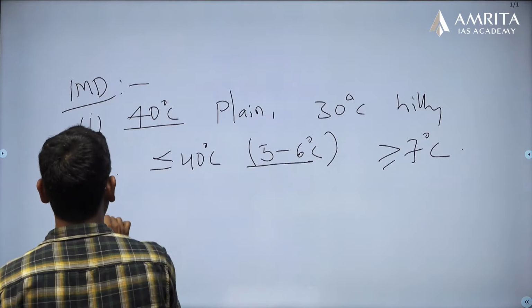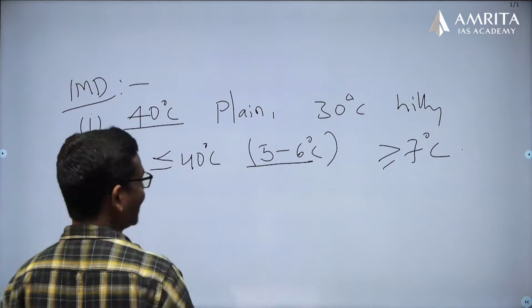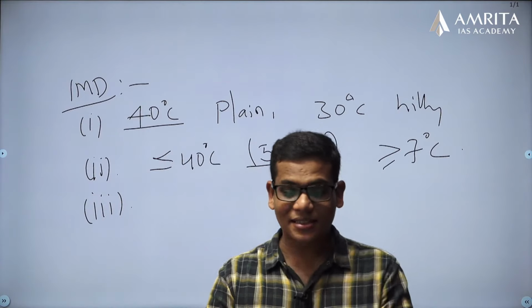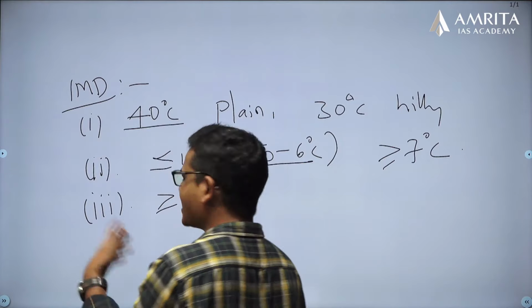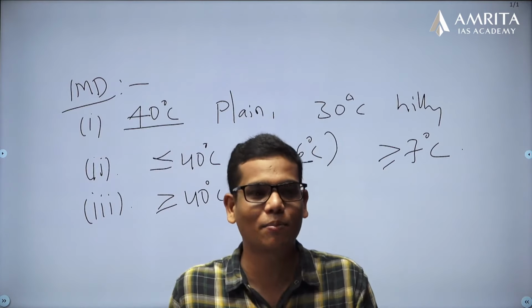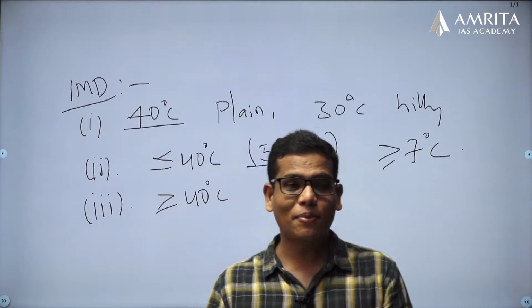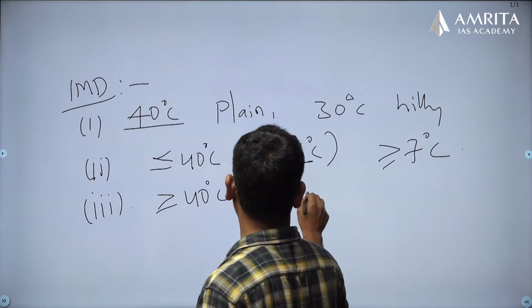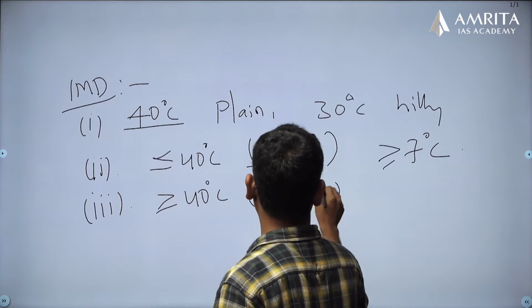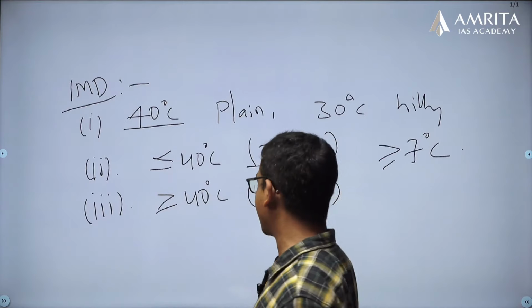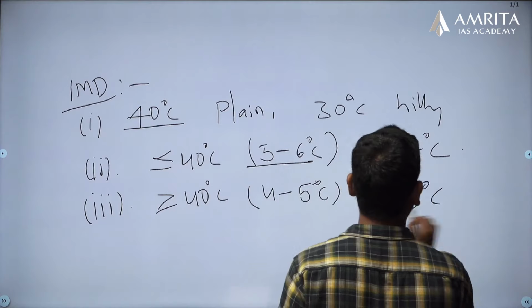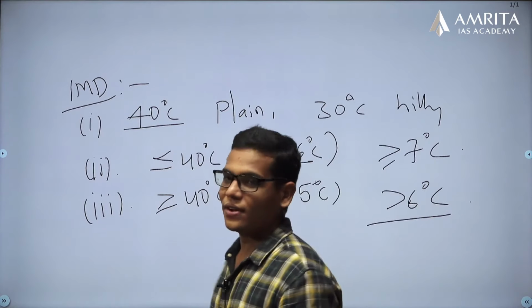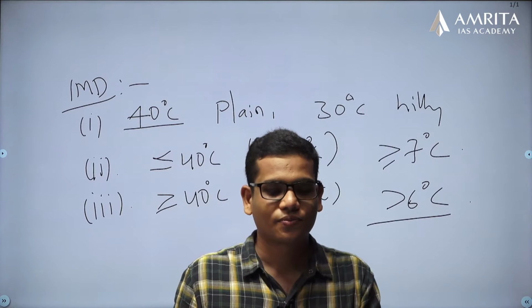Next, in some areas the temperature is normally greater than or equal to 40 degrees centigrade, because some areas normally have high temperatures. There the normal departure is 4 to 5 degrees centigrade, but if that variation suddenly crosses more than 6 degrees centigrade, then you should consider it a heat wave condition.